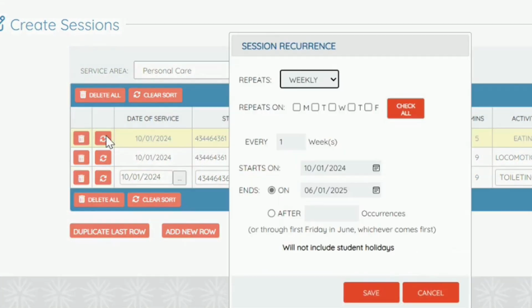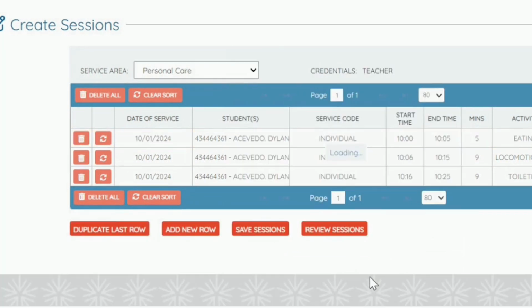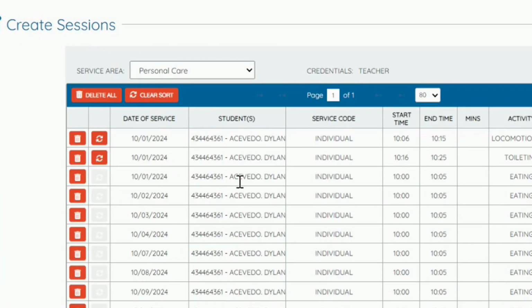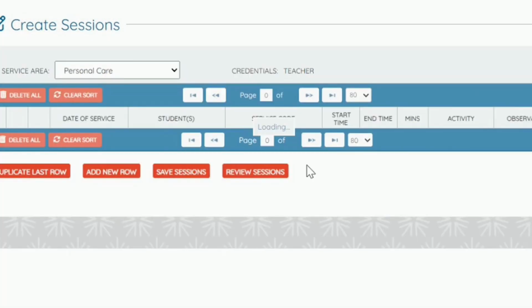You will then want to select the Create Recurrence button on the left-hand side. Select the days you would like it to repeat. In this example, we are doing Monday through Friday. Enter your end date. You may type it in or use the calendar option. This will create a recurrence for the entirety of the date range for every weekday. Then click Save. Repeat this process for the other two entries we previously created.